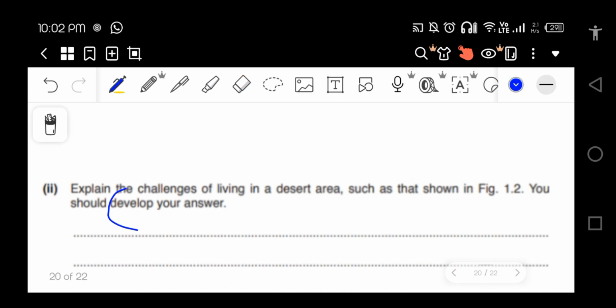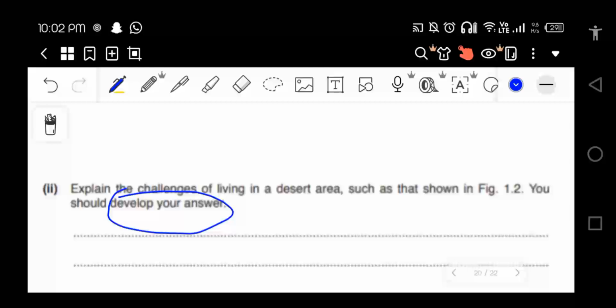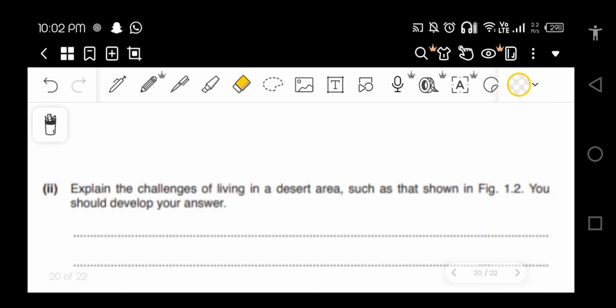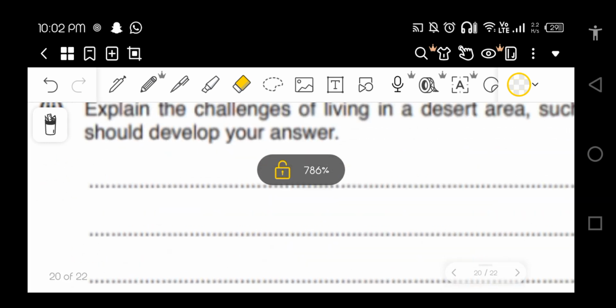Basically you have to write a well developed answer. याद रखना है पैराग्राफिंग करनी है, पॉइंटर्स नहीं डालने unless until they ask you. Make sure never to make pointers, always write in paragraphing and continuous writing unless it is a 1 or 2 marker question. So what are the challenges? If you guys remember, we did some questions, basically the economical lifestyle of people living in desert areas and what difficulties they face, right?